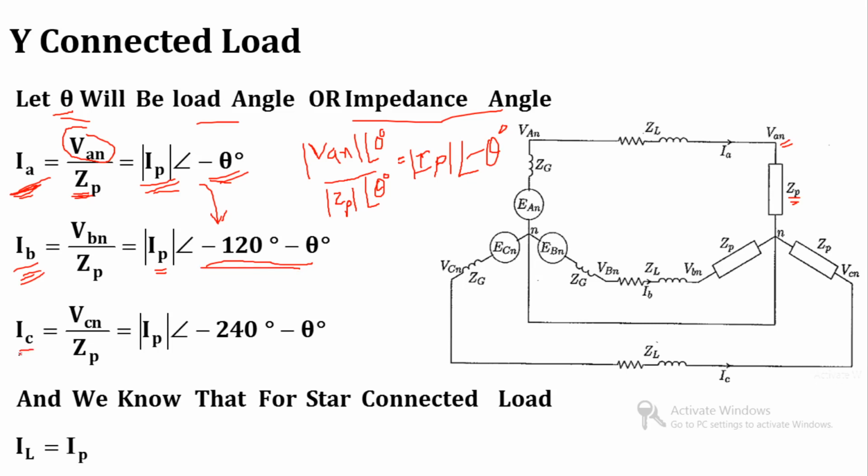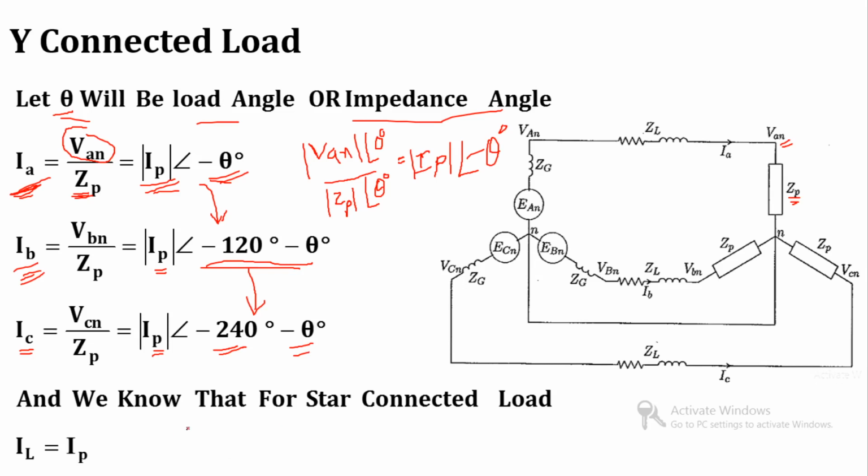And phase C current is equal to phase C voltage divided by impedance. So that phase C current is equal to mod IP. Again we will shift minus 120 minus theta by again minus 120. So that minus 120 becomes minus 240 degree and minus theta degree. So this is the individual current for star connected load.